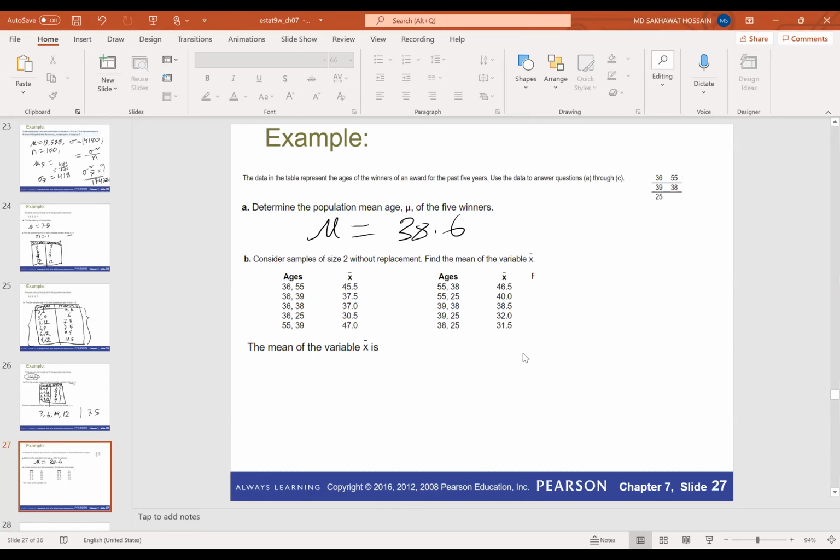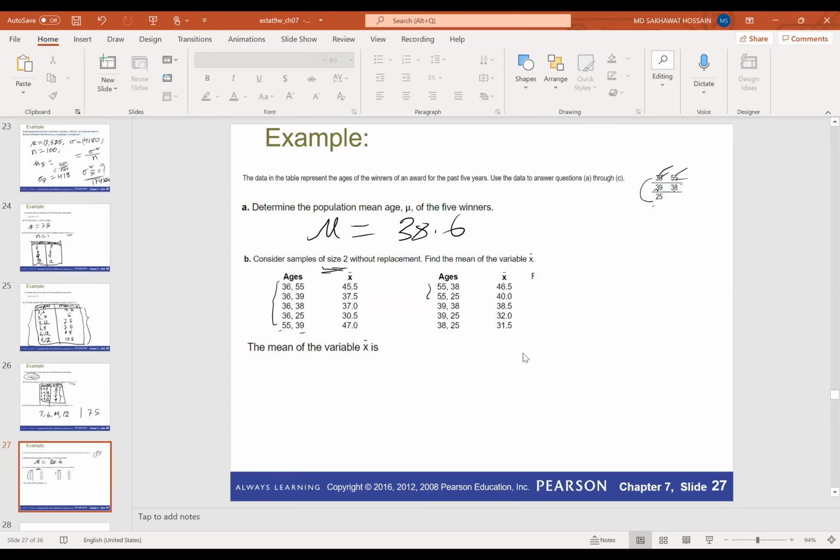So what are the possibilities? So now you have to calculate all the possibilities. So since the sample size is 2, we have to find all the samples with size 2. So the possible samples could be 36, 55, 36, 39, 36, 38, 36, 25. So first I start with 36, and we have 4 possibilities. Then I start with 55, then we have 55, 39, 55, 38, 55, 25.